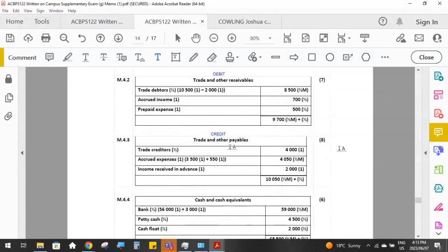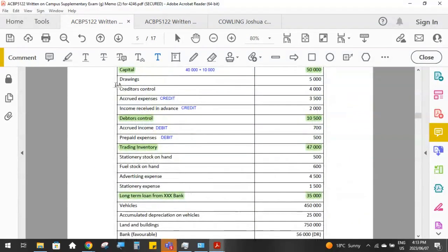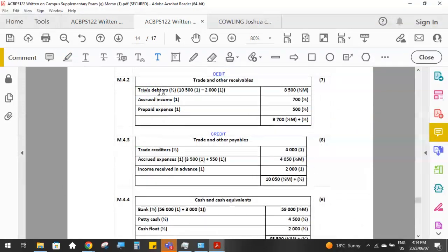And then your trade and other payables note, we go to trade creditors. What's the money that we owe to other people? Creditors control. So take note, in the trial balance, this is called creditors control and this is called debtors control. But when it comes to the actual note itself, we use the formal language of trade debtors and trade creditors, because the note is called trade and other receivables and trade and other payables. So trade creditors straight from the TB, and then accrued expenses. So the 3.5 comes from the TB.